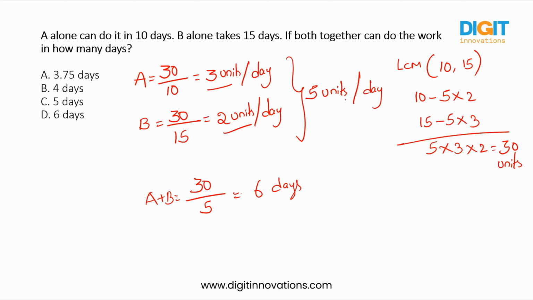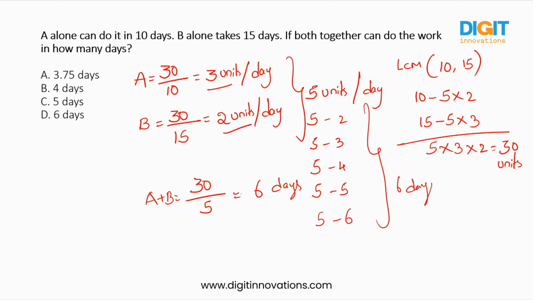In the first day it will be 5 units, and the second day it will be other 5 units, and third day other 5 units, and fourth day other 5 units, and fifth day other 5 units, and sixth day other 5 units. 5, 10, 15, 20, 25 and 30. So total how many days? 6 days they required to complete the whole 30 units.